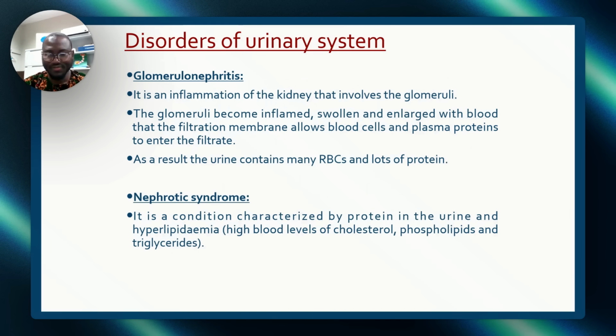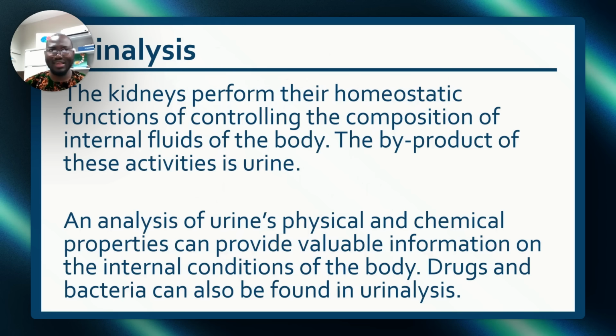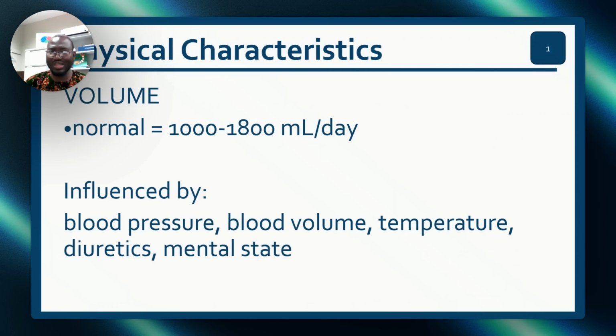That's physiology. Now, when you are talking about urinalysis in the hospital, as a nurse or as a doctor, they tell you, go and get me the urinalysis result or report of this patient. So the urinalysis is performed for us to understand the proper functioning of the kidney, if it is functioning properly or not. We want to analyze the physical and the chemical properties. This analysis will give us information to know if there are different problems in the urinary system. It can be drugs, it can be bacteria. So when we find them, we will be able to understand.